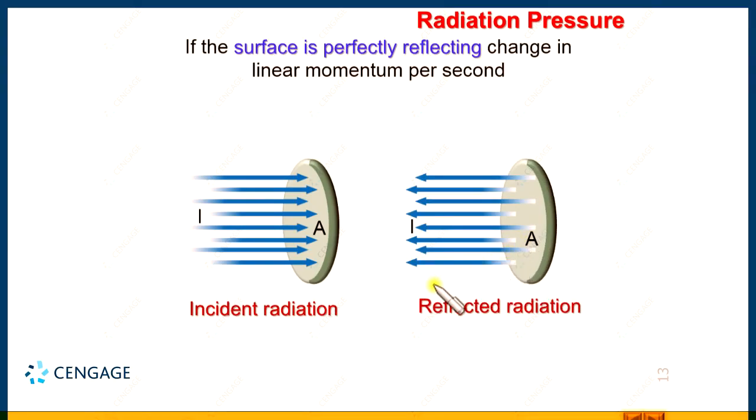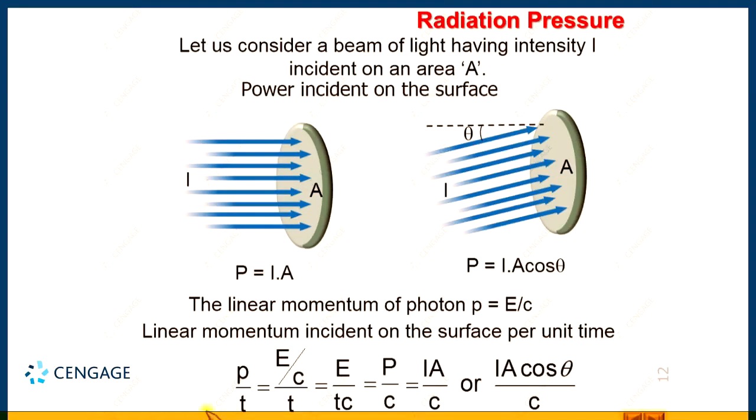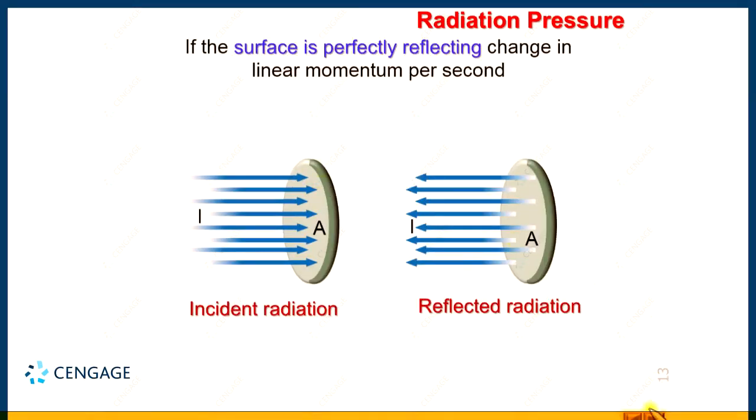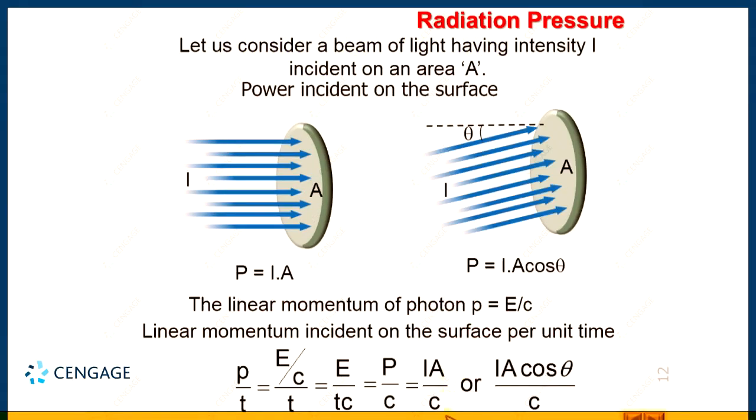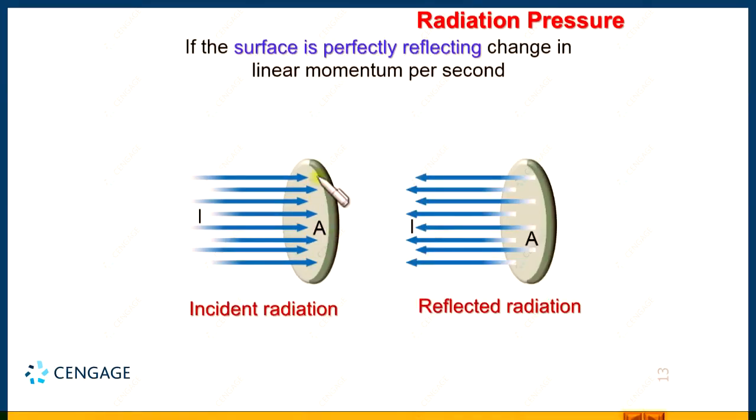Okay. So, here we can find the change in linear momentum. Suppose we take the rightward direction as positive, so the final linear momentum will have the same magnitude, but in the opposite direction. We can find the magnitude of change of linear momentum. This was P divided by T. So, here we can write delta P divided by delta T equal to, initial is I A divided by C, final is minus I A divided by C. That means delta P divided by delta T equals 2 I A divided by C, right.